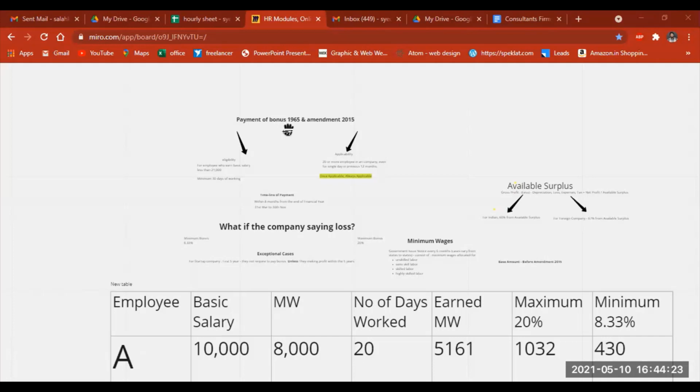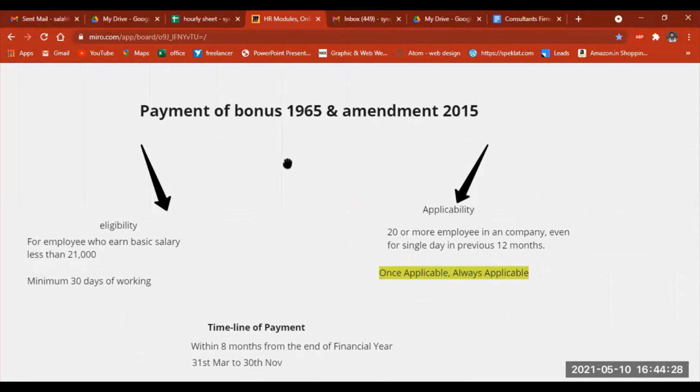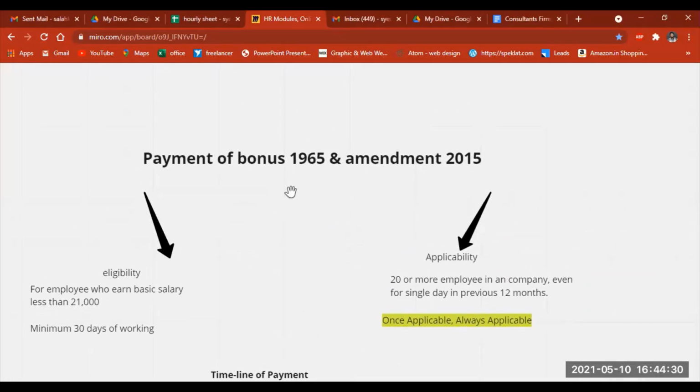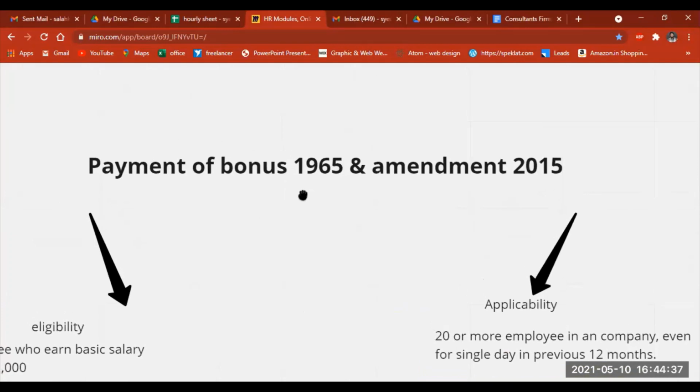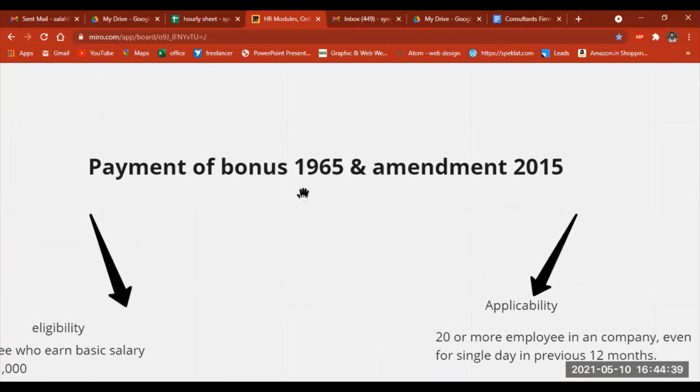So today's topic we're going to discuss is one of the interesting topics called the Payment of Bonus Act, 1965, and its amendment in 2015. Before discussing it, we need to have a look at this topic. Till 2015 there was only the Payment of Bonus Act, and after 2015 some amendments have been attached to it.